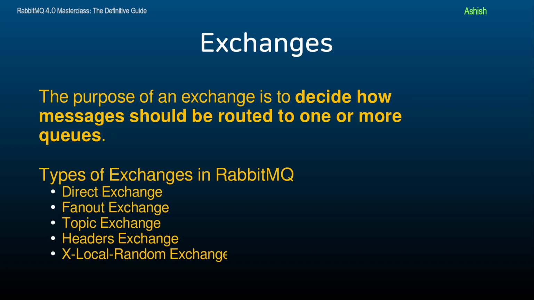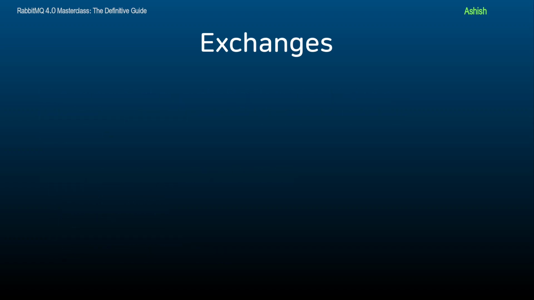And finally, we have the x-local-random exchange. Local random exchange is a new exchange type in RabbitMQ 4.0. It is primarily designed for request-reply use cases, which is the RPC pattern. With this exchange type, messages are always delivered to a local queue, which guarantees minimal publisher latency. If there are multiple local queues bound to the exchange, one of them will be picked at random to deliver the message to.